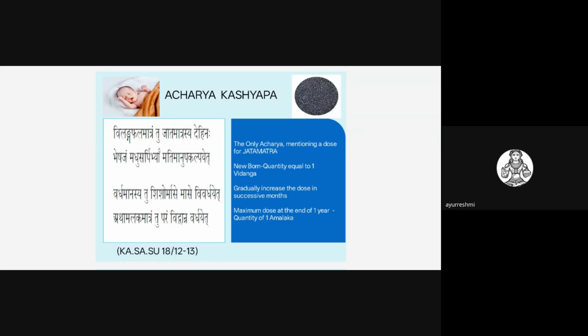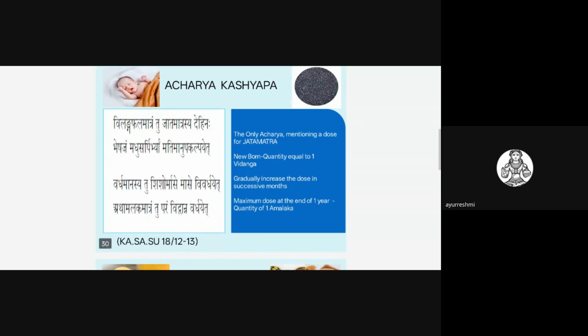So the Vardhamanasya, that is, how much dose should be given for the Shishu, and up to 1 year they have explained in the Kashyapa Samhita. So they may ask what is the dose for Jata Matra, or newborn baby. You should know that 1 Vidanga is the quantity explained for the newborn baby. Vidangaphala matra is for the newborn baby.